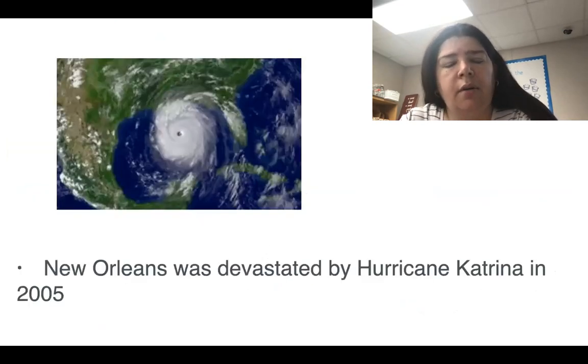Okay. Our book also mentions that during these times in 2005, New Orleans was devastated by Hurricane Katrina. It was a huge, huge disaster in our country. Natural disaster, yes, but also became one of the biggest devastations of an area, and this was in New Orleans. Now, we here in Florida did feel the effects of this hurricane. If you can see, look at the eye of that storm, it's huge. So Florida did feel the effects, but New Orleans was the one that got the majority of the damage.